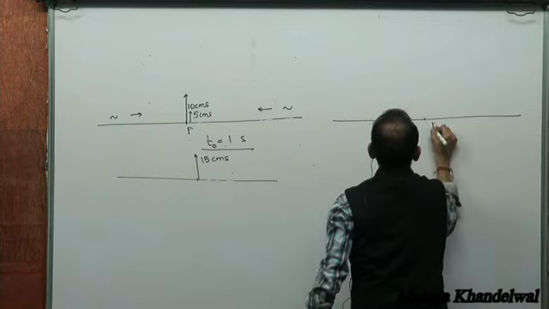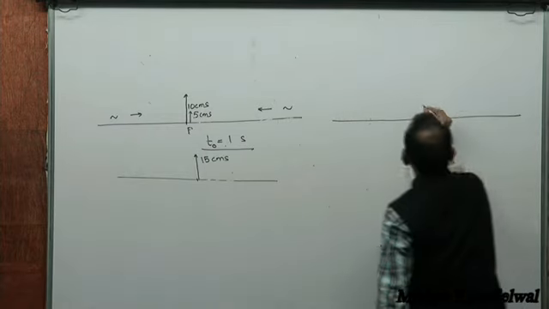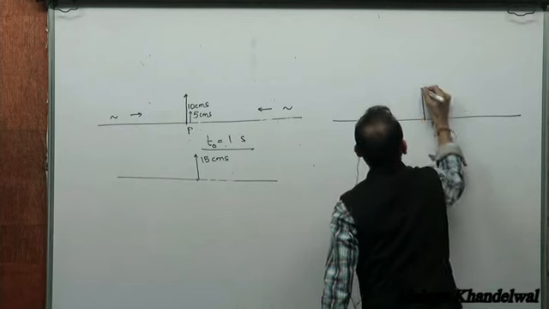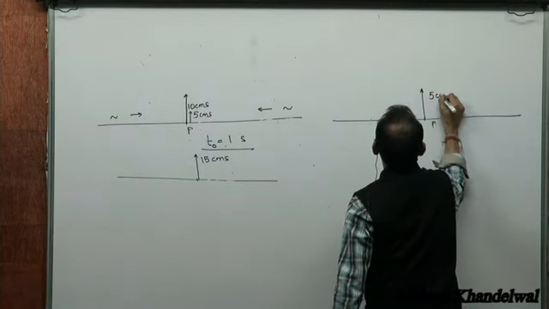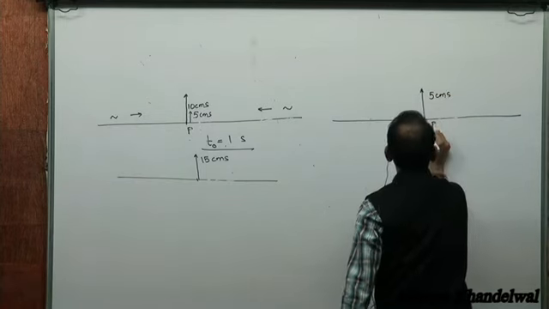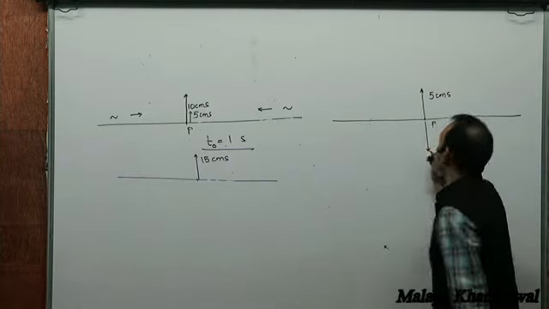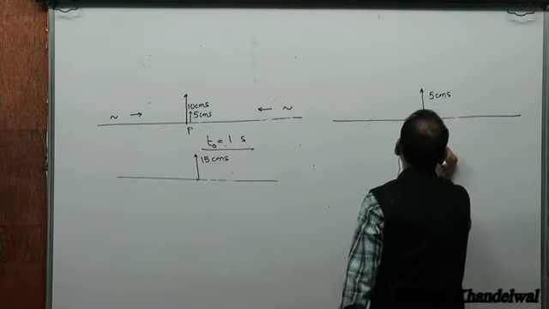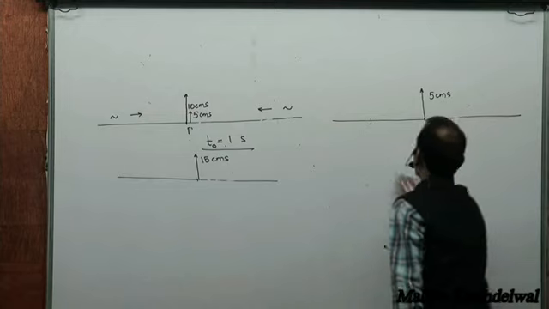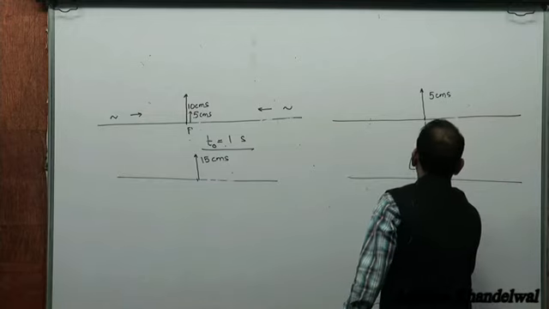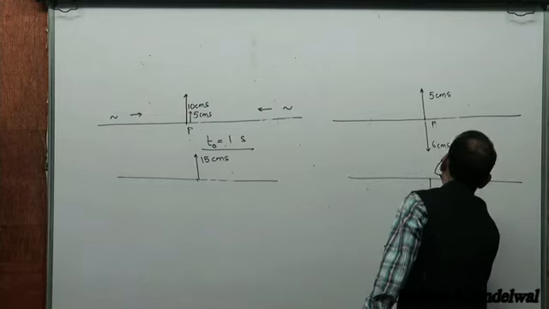Or say one disturbance wants to move the particle up by 5 centimeters, and the other disturbance wants to create a displacement of say 6 centimeters downwards. Then the particle will take a net 1 centimeter downward displacement.